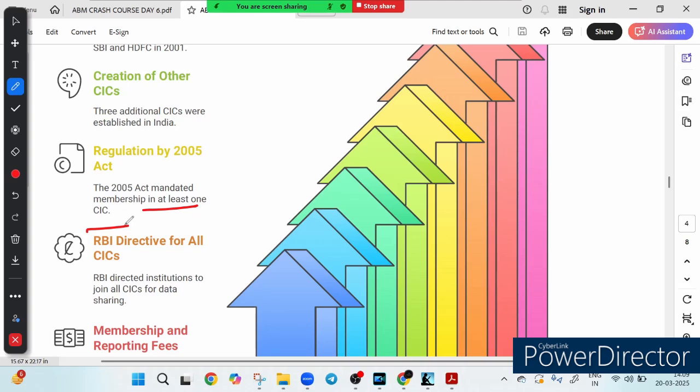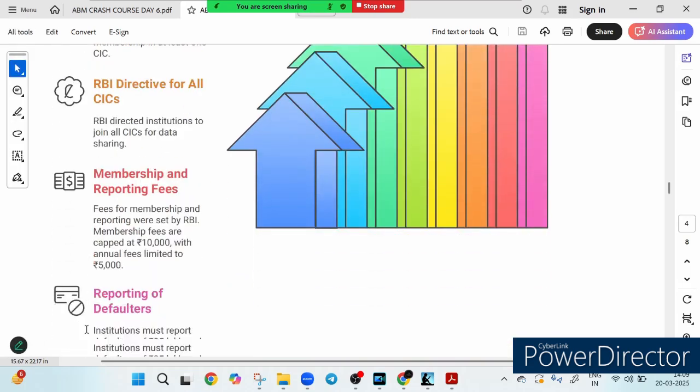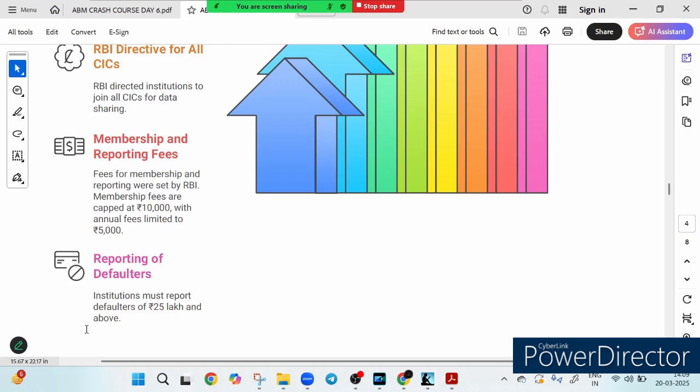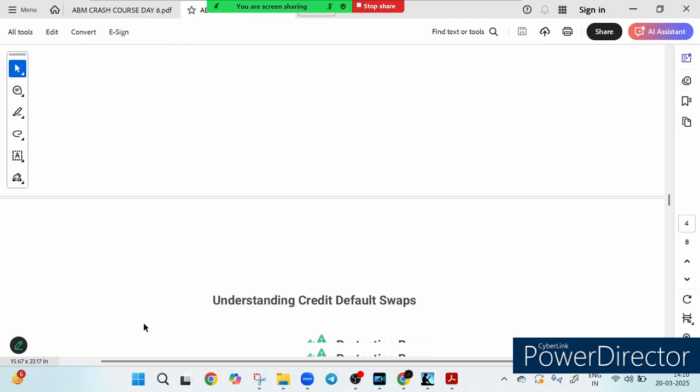They also issued a directive asking banks and financial institutions to join all CICs to ensure seamless data sharing. Earlier they said only one CIC, later they say all CICs. Now lastly, speaking of membership, RBI put a cap on fees, which is rupees 10,000 for joining and 5,000 annually for reporting, making it affordable and consistent. Lastly, banks and financial institutions were instructed to actively report defaulters with exposure of 25 lakh and above. So these are the points as per RBI directive.